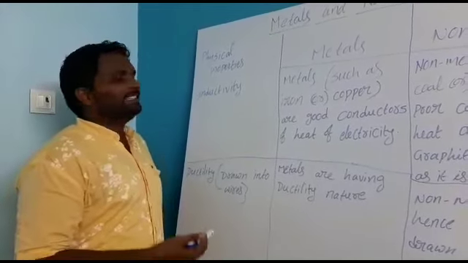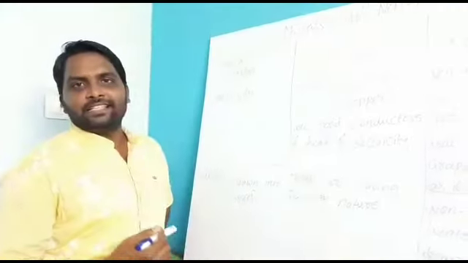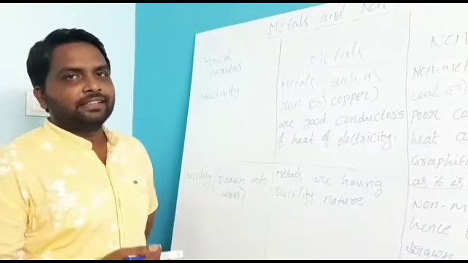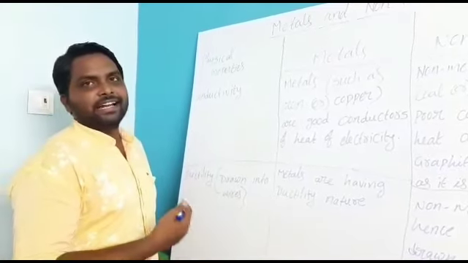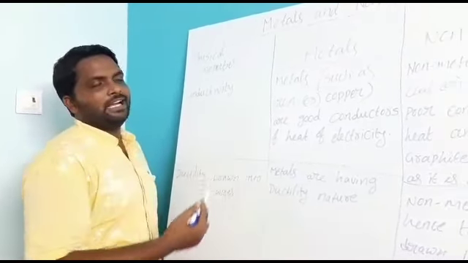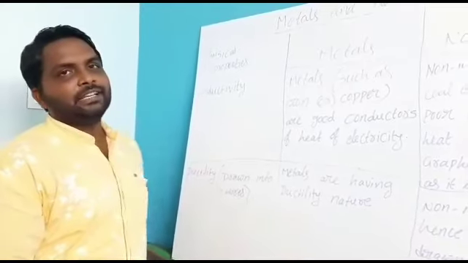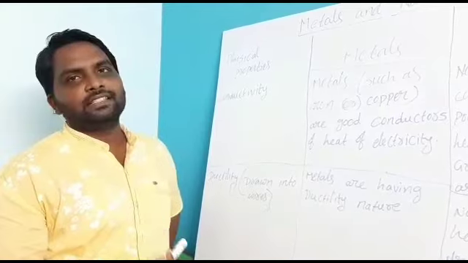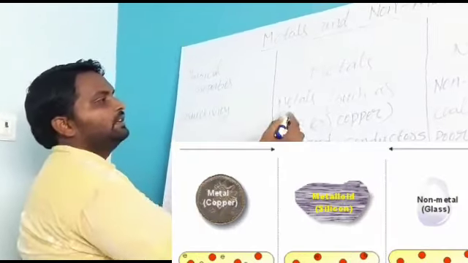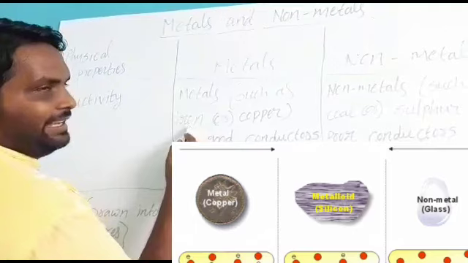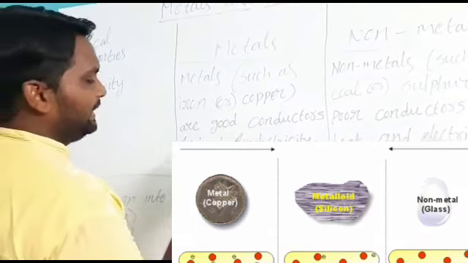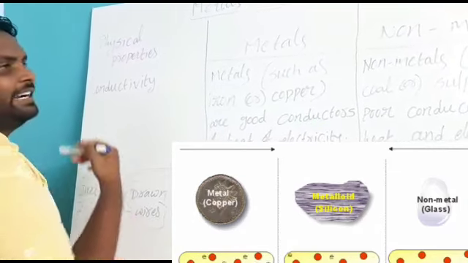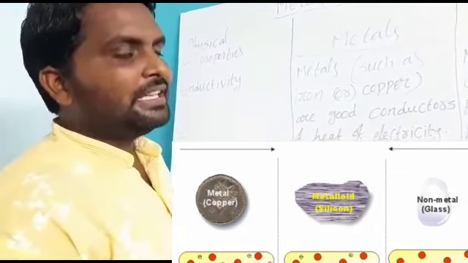Another property is conductivity. Previously we discussed physical state, that means solid, liquid or gas, for metals and non-metals. Now we will see conductivity. Conductivity means which conducts electricity and which does not. Metals such as iron and copper are good conductors of heat and electricity. That means metals have conductivity in nature.